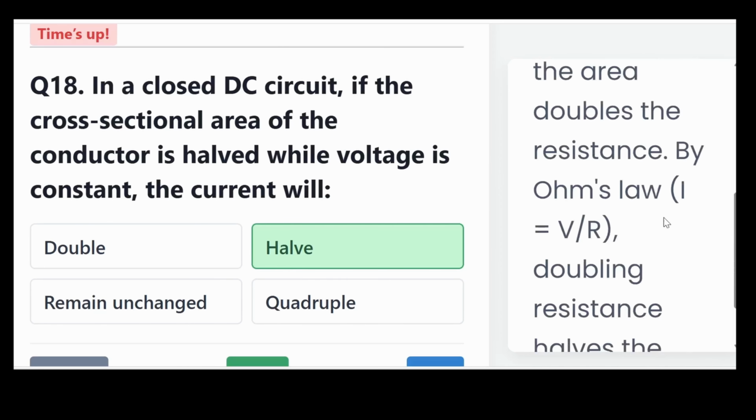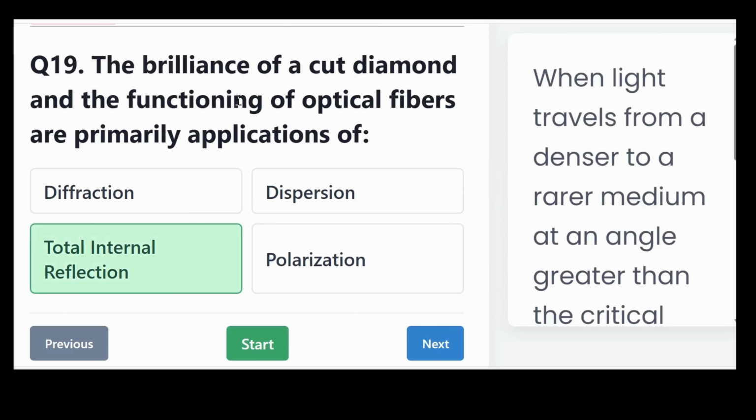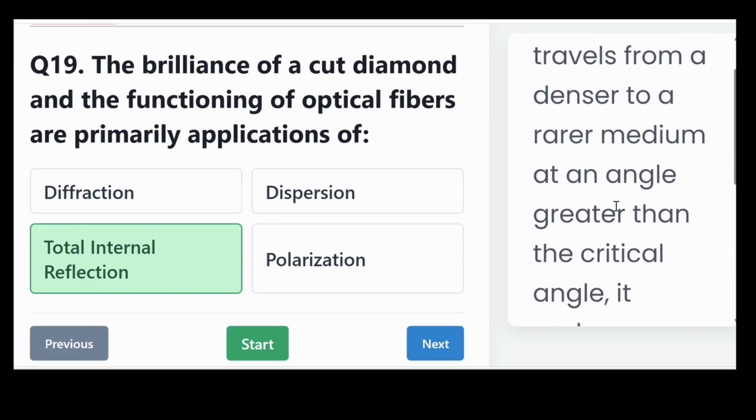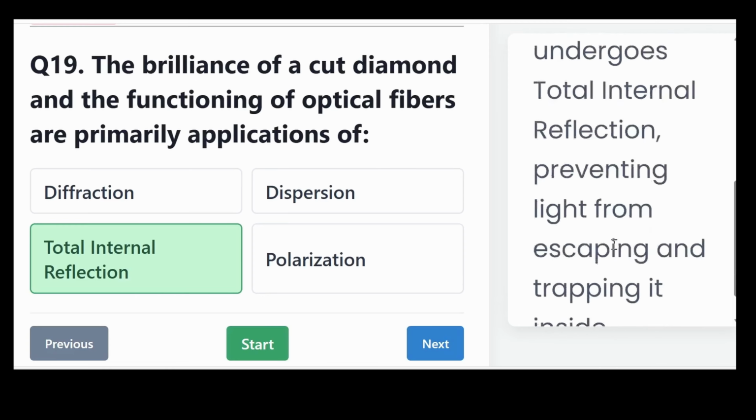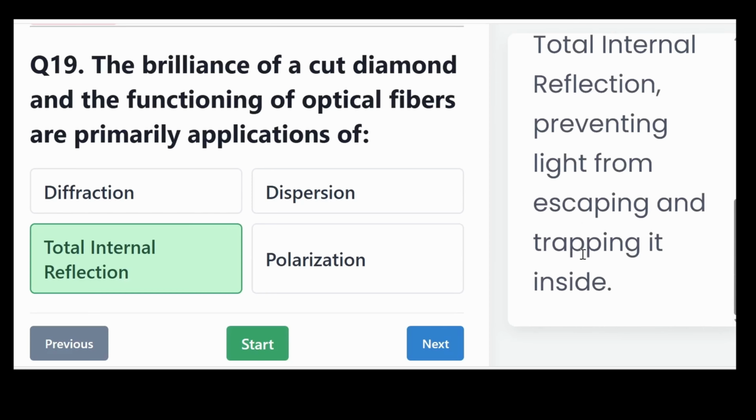The brilliance of a cut diamond and the functioning of optical fibers are primarily applications of diffraction, dispersion, total internal reflection, or polarization? And the correct answer, total internal reflection. When light travels from a denser to a rarer medium at an angle greater than the critical angle, it undergoes total internal reflection, preventing light from escaping and trapping it inside.